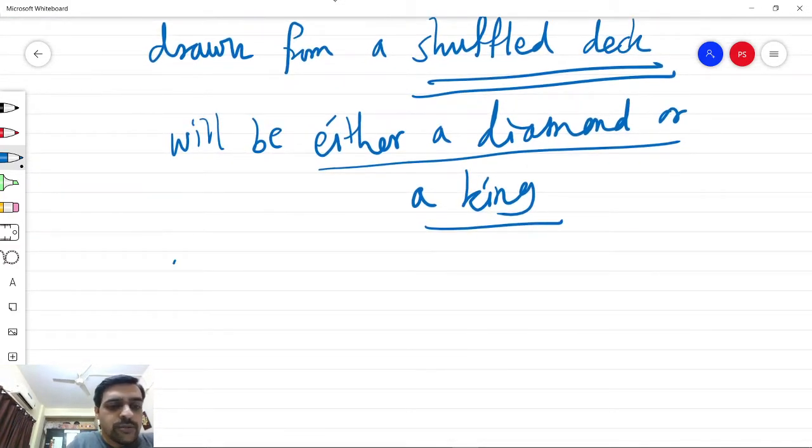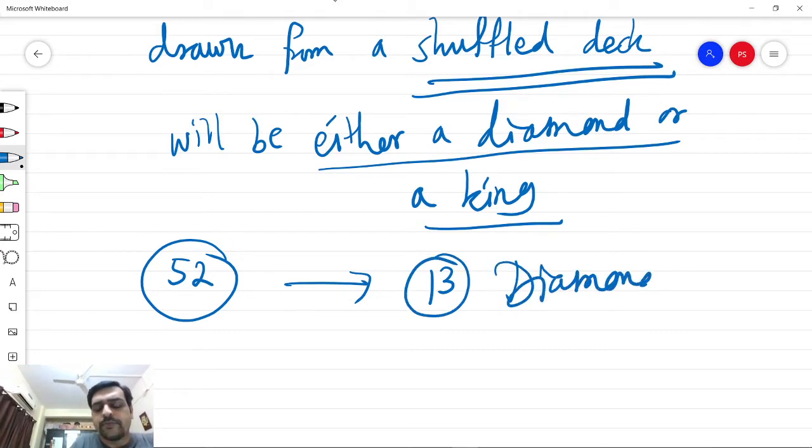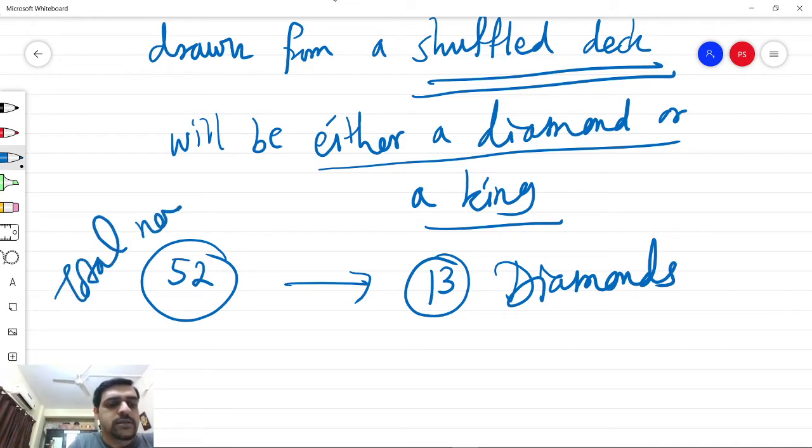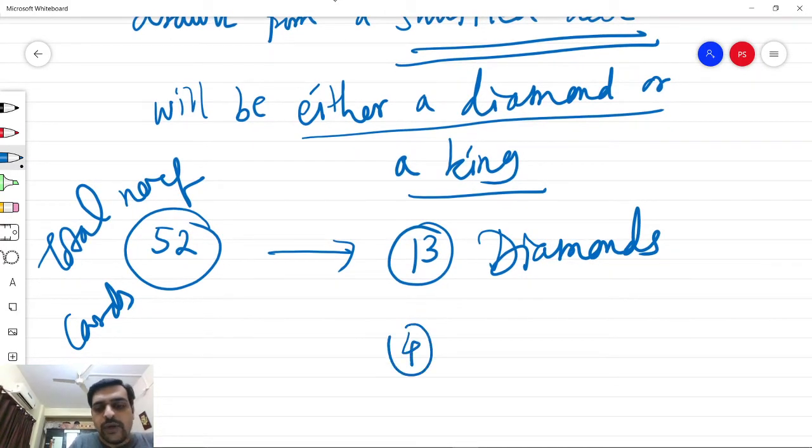So the total number of cards is 52. Out of these 52, 13 are diamonds and 4 are kings, one king belonging to each of the four categories of cards.